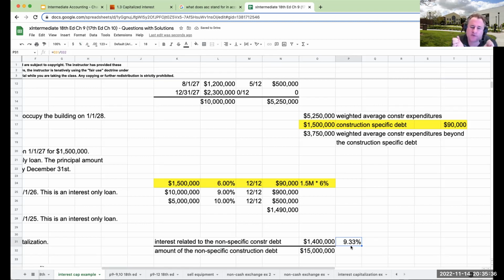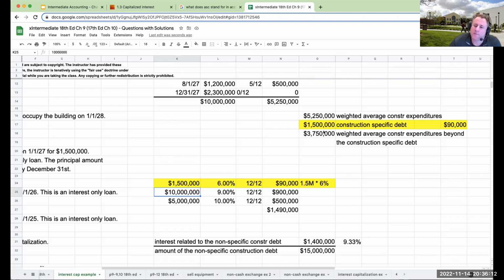Why does that make sense? Well, if I have 10 million at 9% and I've got 5 million at 10%, the interest rate, in terms of being a weighted average, that I need to apply should really be between these two values. And it should be heading more towards this 10 million, because this is at 9 and the 5 million is at 10. So it's at 9.33. So it's a little bit more weighted down here to the 10 million.